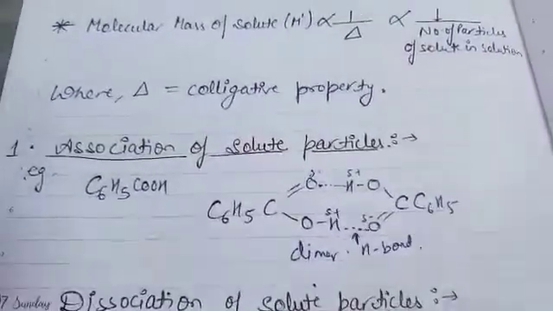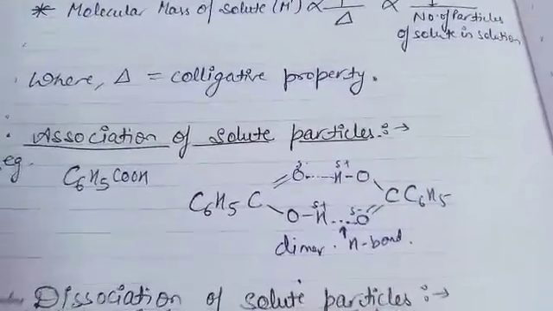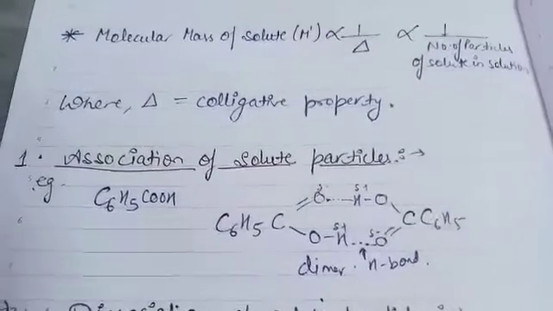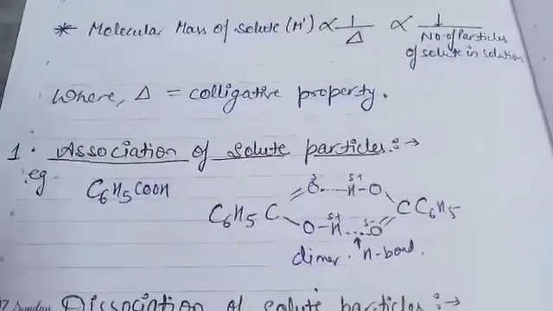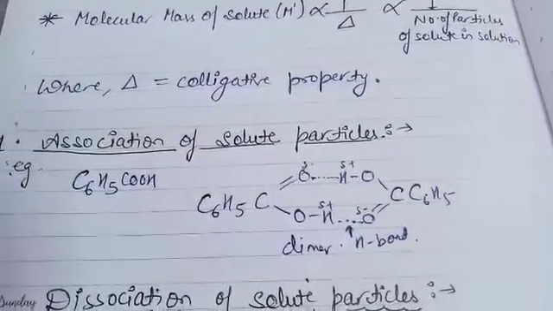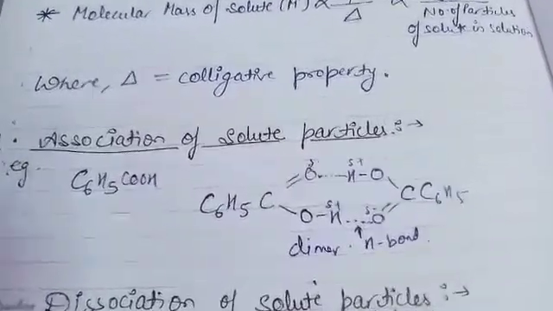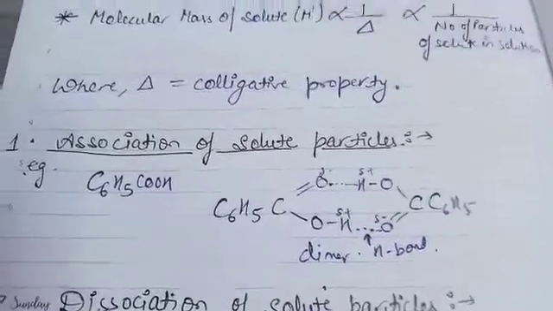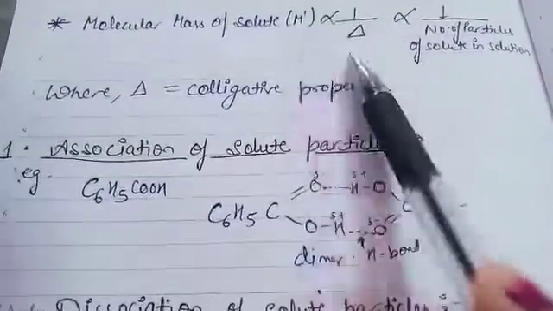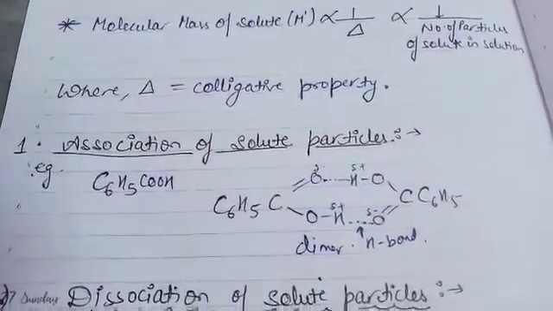Previously it's two, after becoming a dimer it becomes one, so there is a decrease in the number of particles of the solution. Because the number of particles decreases, the colligative properties also decrease, and hence the molecular mass is more in comparison to expected. So molecular association always leads to a higher value of observed molecular mass. Why? The number of particles decreases, colligative properties decrease, so they are inversely proportional to molecular mass, which increases. This is the effect of molecular association.